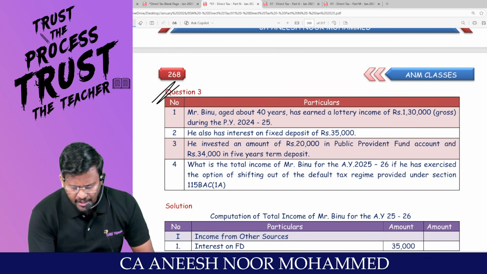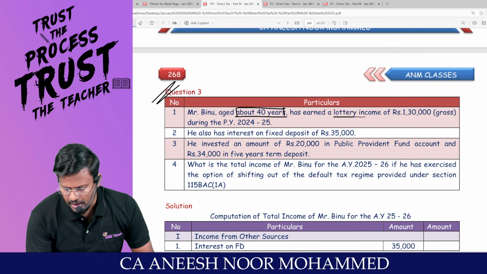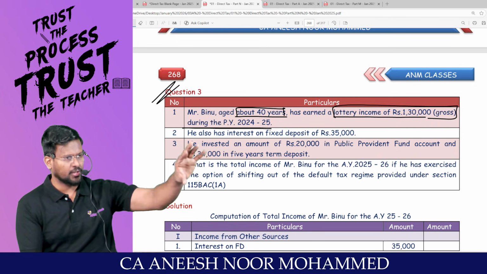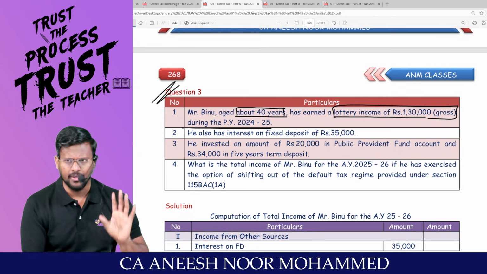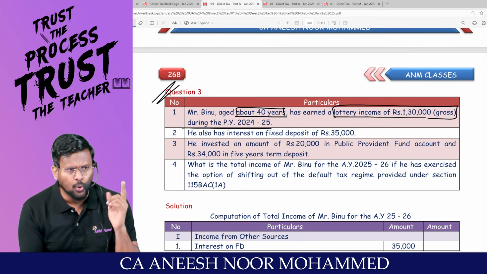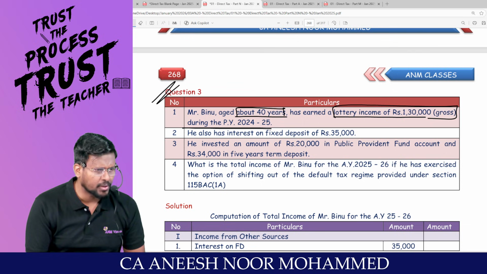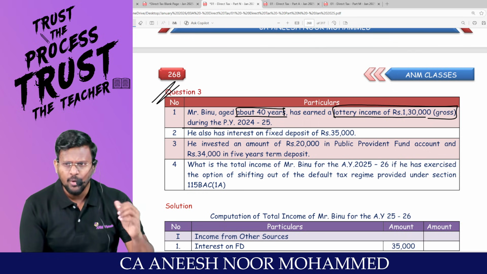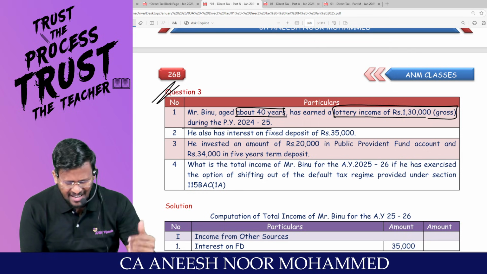Mr. Binu, aged how many years? 40 years. He has earned a lottery income of 1,30,000 gross during the previous year 24-25. Lottery income or casual income. What the government is saying is that without putting in effort, only by luck, you are earning casual income, like winning from a lottery, from a crossword puzzle, from a card game, from horse races or any other game of any sort.